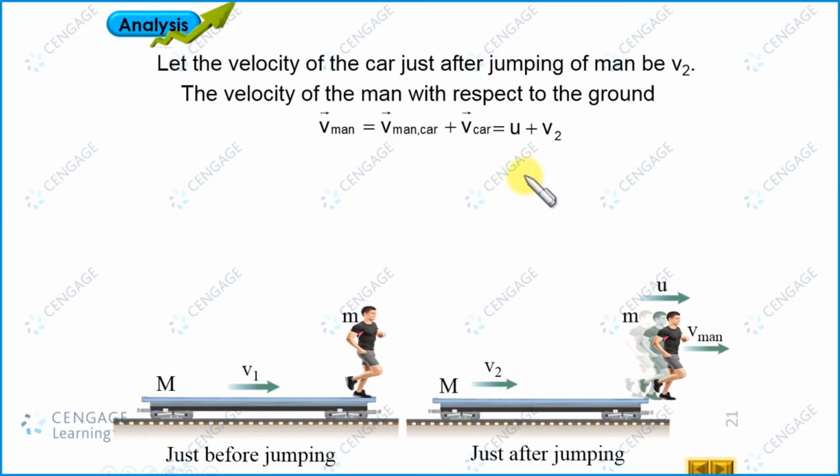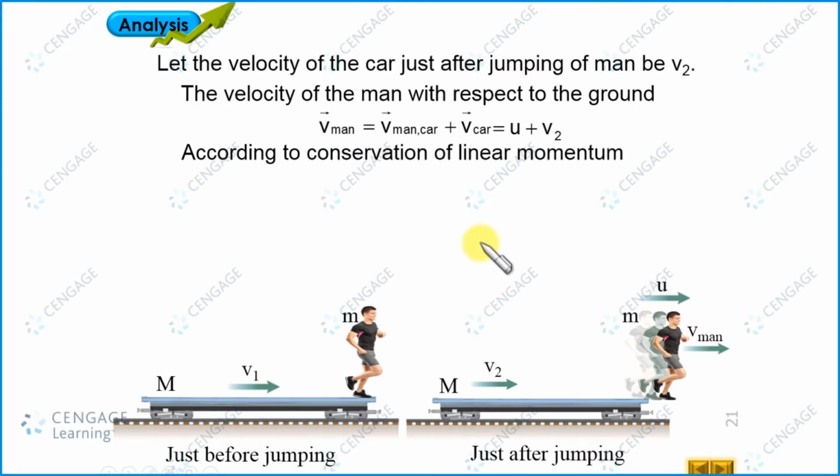Now let us conserve the linear momentum. Initial linear momentum of the system is (M plus m) multiplied by v1, and final linear momentum includes the linear momentum of the railroad car, that is M multiplied by v2, plus the linear momentum of the man, that is m multiplied by (u plus v2). So let us apply conservation of linear momentum.